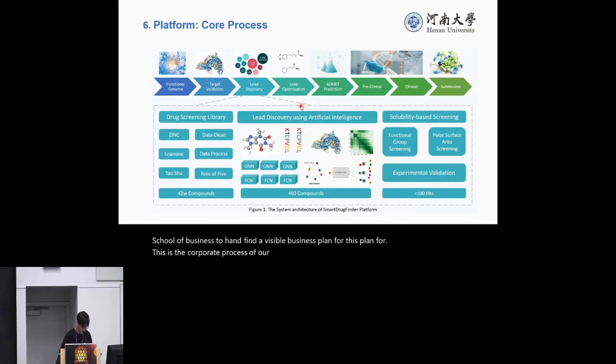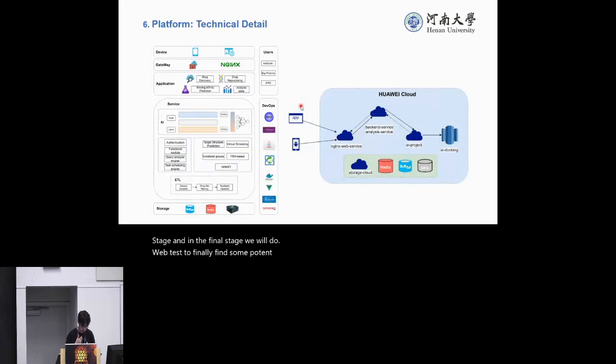First, we collect some open source small molecule databases, and then we do some preprocessing to this data. After that, we use artificial intelligence to do virtual screening. In the third part, we have a solubility-based screening stage. And in the final stage, we do molecular docking and wet tests to finally find some potent active hits.